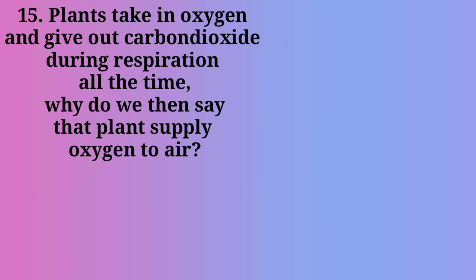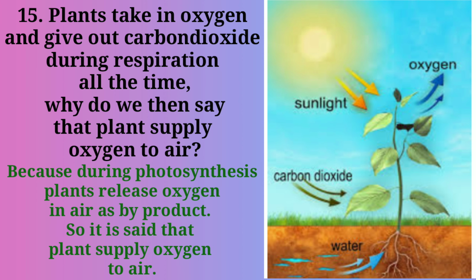Next question, plants take in oxygen and give out carbon dioxide during respiration all the time. Why do we then say that plants supply oxygen to air? Because during daytime, when the plant does photosynthesis, plant releases oxygen in air as byproduct. So it is said that plant supplies oxygen to air.